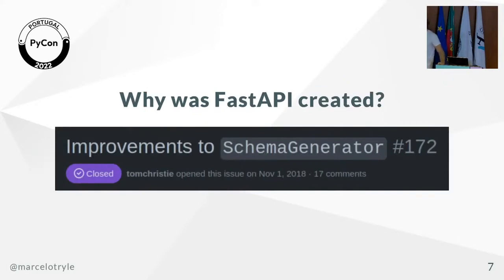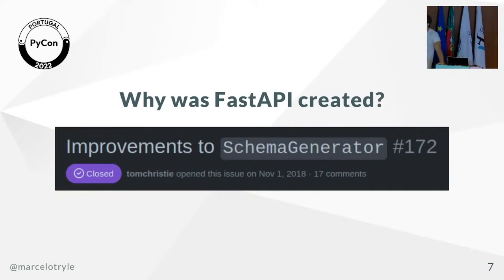So 4 years ago, Tom Christie, the creator of Starlette, Uvicorn, Django REST Framework, MkDocs, and HTTPX, created this issue which tried to improve the schema generator.